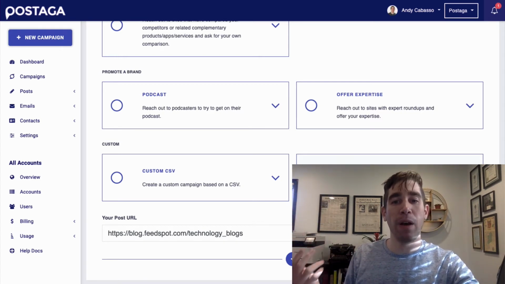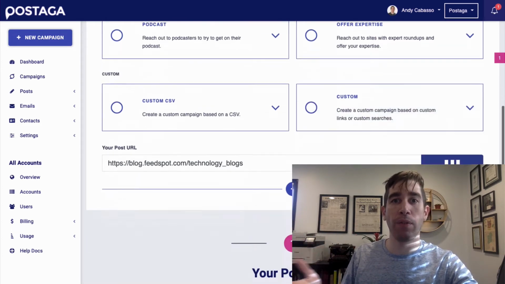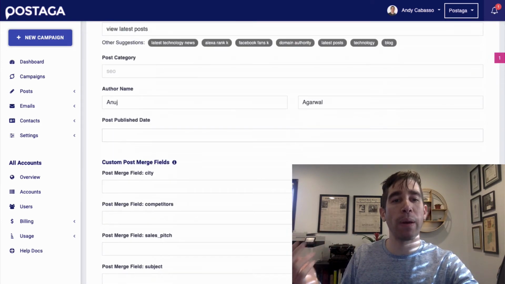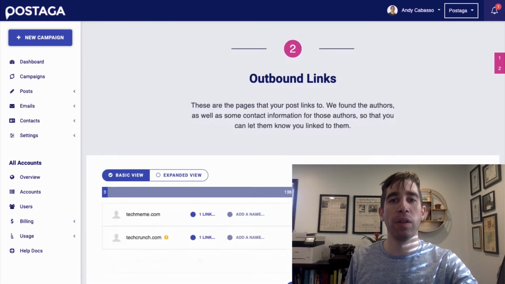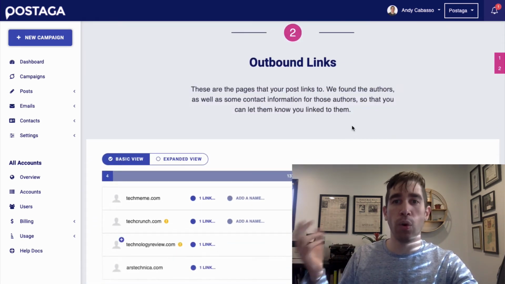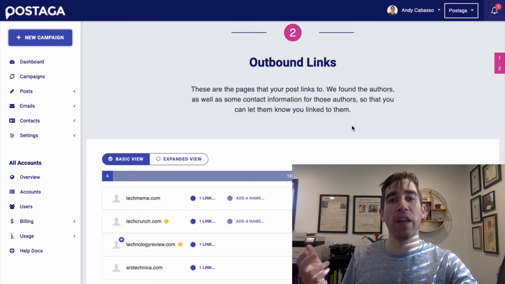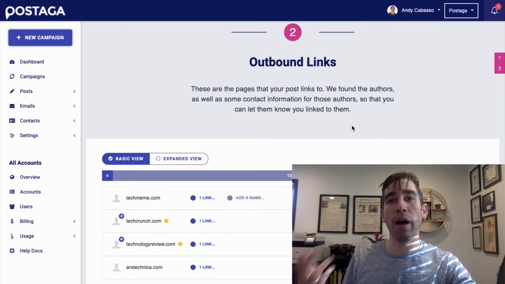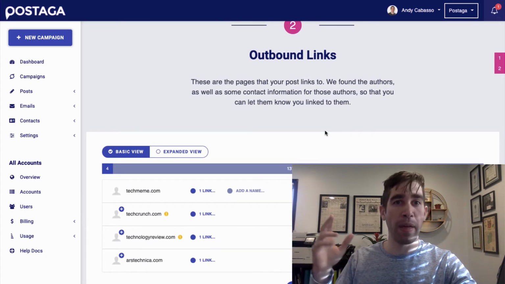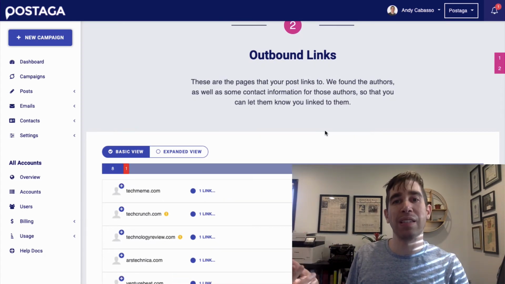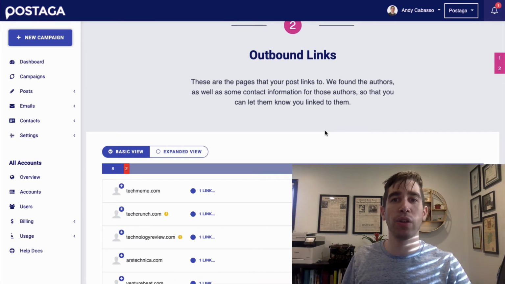So if you think about it, this can be a really powerful way for you to leverage the research that other websites have done and find other websites that you want to connect with. So I'm going to enter in that URL and click Analyze, and then Postaga is going to automatically find me all the outbound links from that list article. And once that's done, I can get all the right contacts and contact email addresses, and then build an outreach campaign to those different blogs.